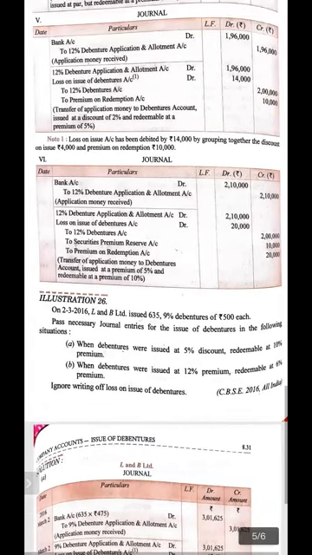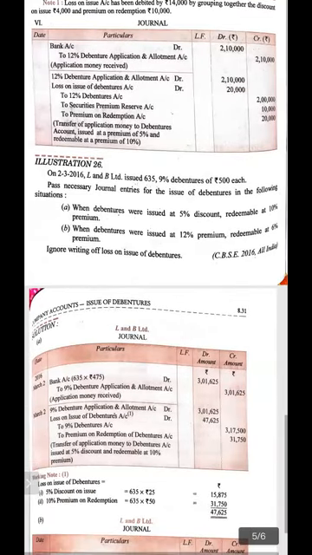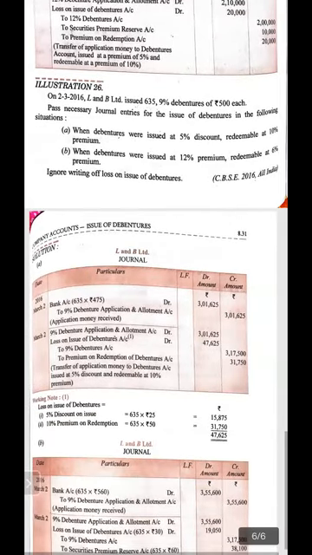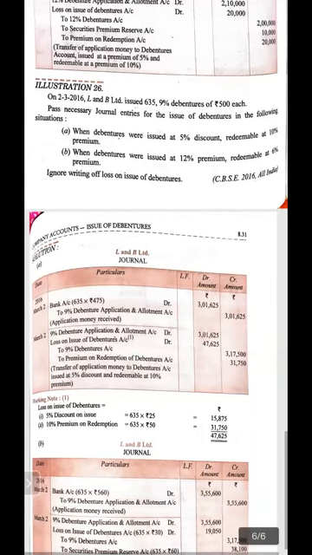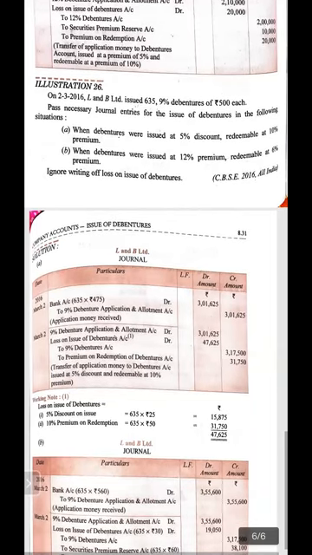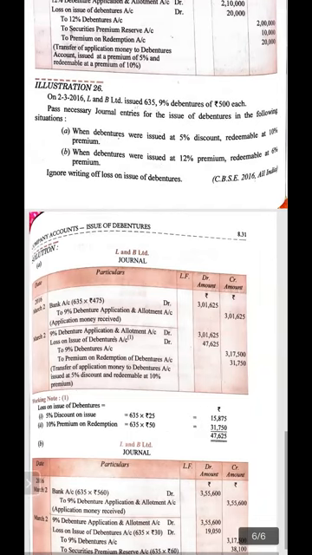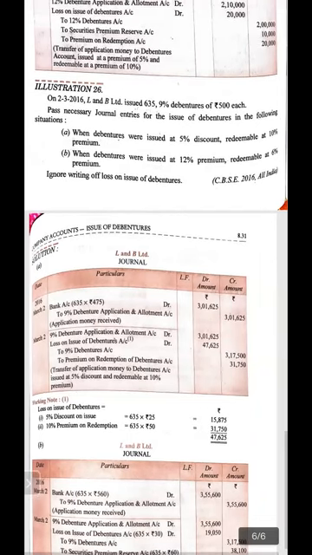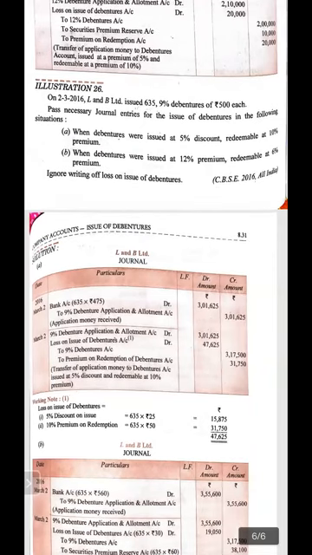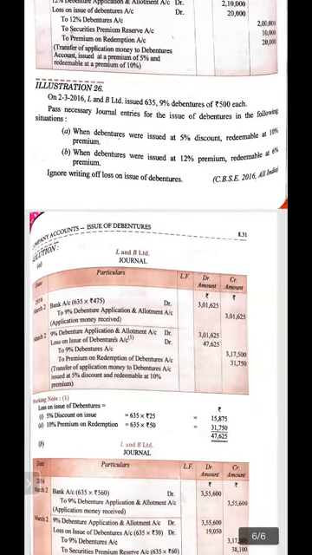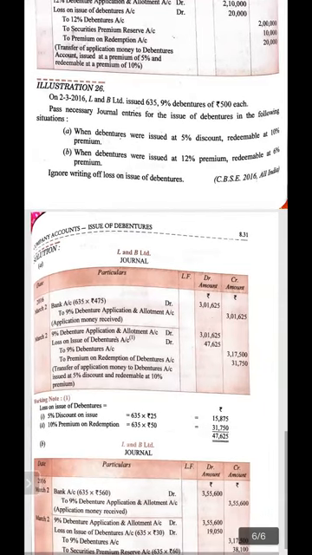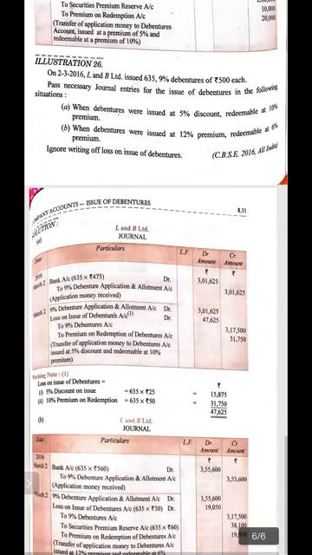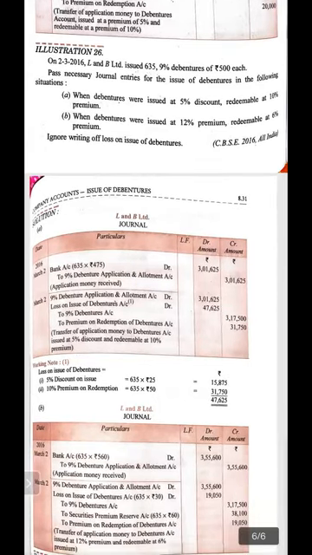And in the next question, see in illustration number 26, what is the difference over here? The entries are absolutely like what we did earlier, but in this case, the number of debentures issued is something else. It is 635 debentures. The denomination is also changed. It is 500 each. So it is for the sake of practice that you have to do that while calculating how the amount is to be done, please see it carefully. Sometimes you may get a question that is not in round figures, that may be different from others.